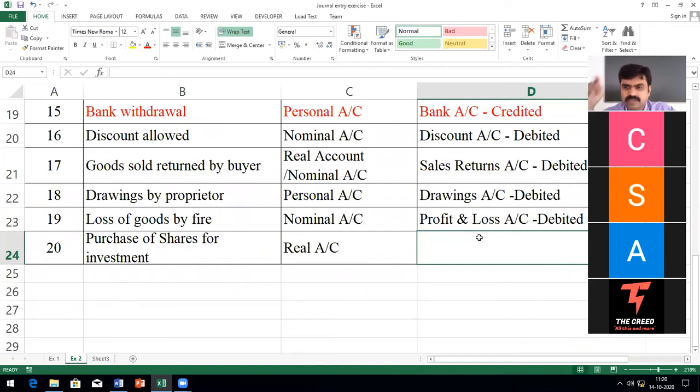Yes, sir. You are a commerce student, Tejas? Yes, sir. You know the balance sheet, no? Where do you write equity shares of your company in the balance sheet? Asset or liability side? Asset, sir. No? Capital, on the liability side.